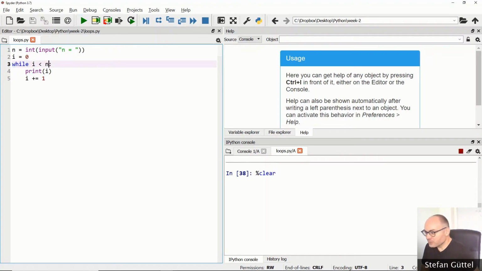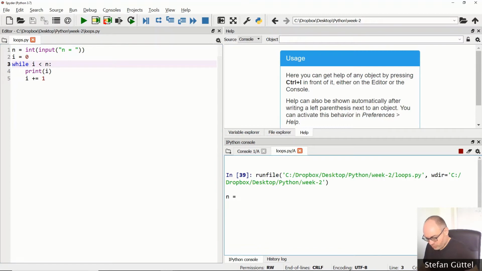So let's try this out. I will choose a value of 5 for n, and as you can see, it's just repeating these print commands and increment commands 5 times until the value of I is incremented to 5.